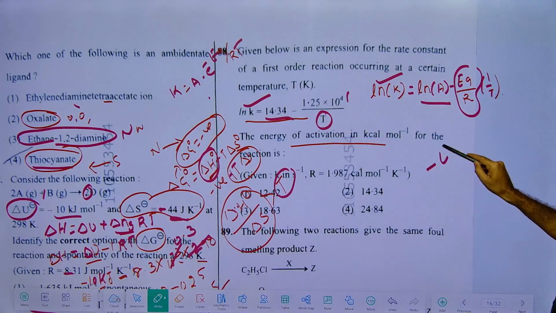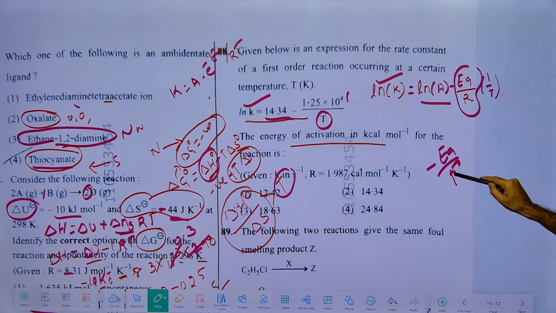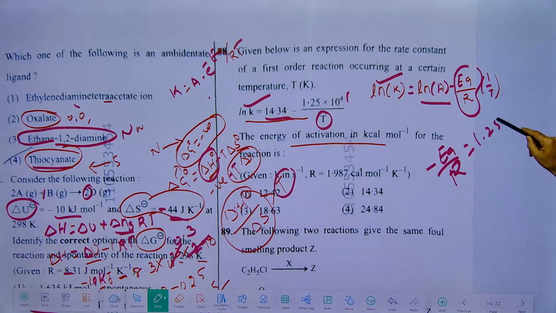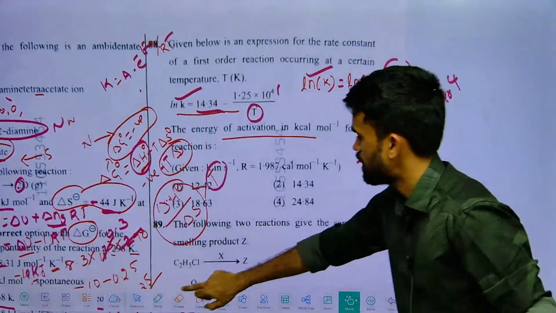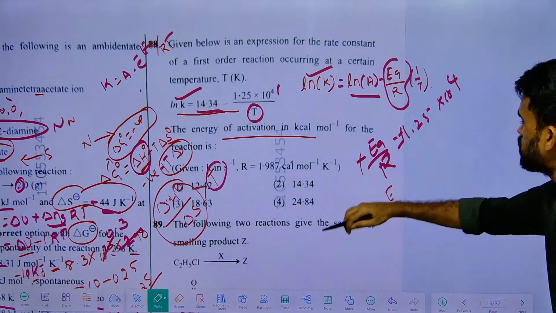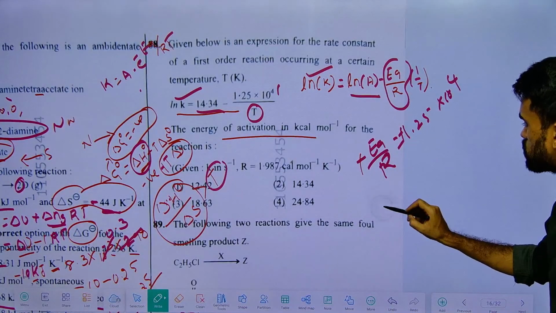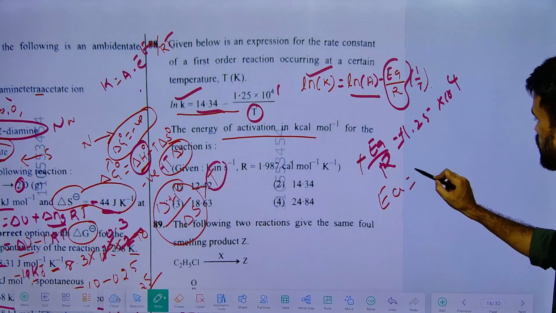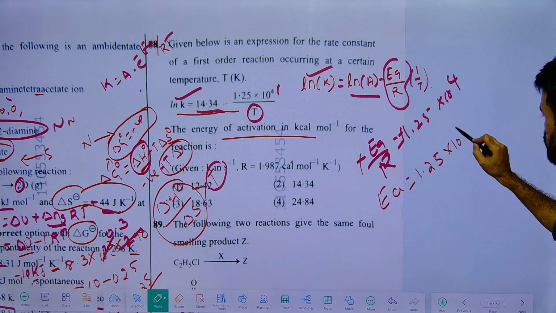So minus EA by R will be equals to 1.25 minus 1.25 into 10 power 4. That's it, you got your final answer. Check here, minus EA, minus minus can be removed. So finally you have EA is equals to 1.25 into 10 power 4 into R.